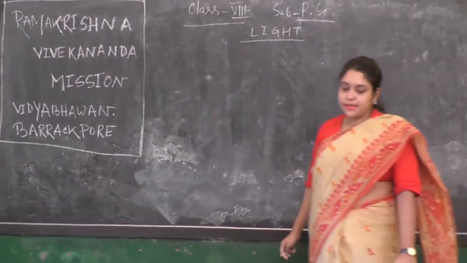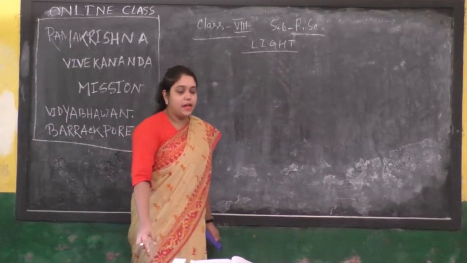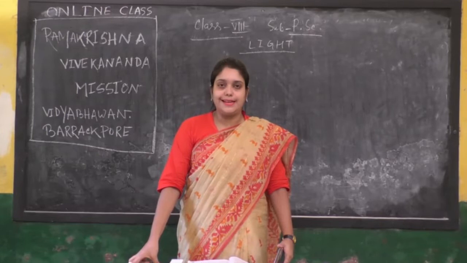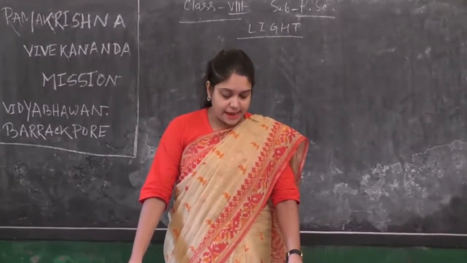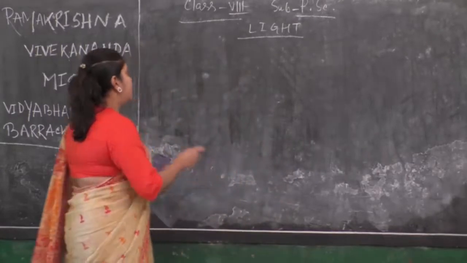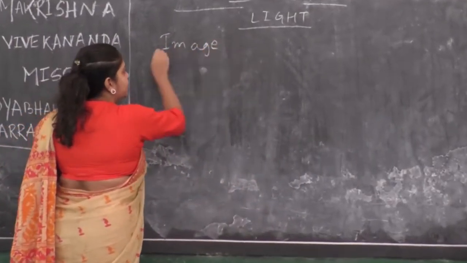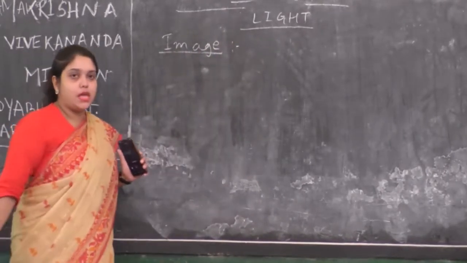We will discuss the chapter light. You have all read about light in the previous standard, that is, in class 7. Now, in this chapter, at first we are going to discuss the image briefly. What is an image?